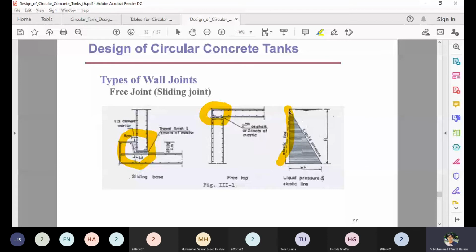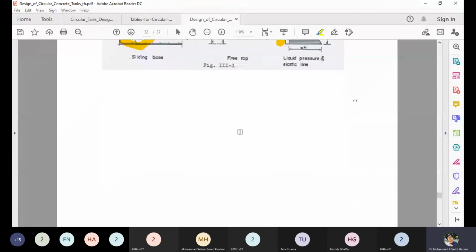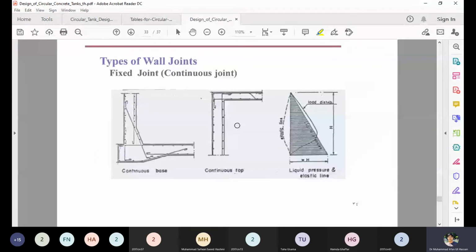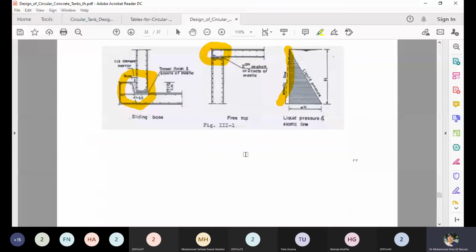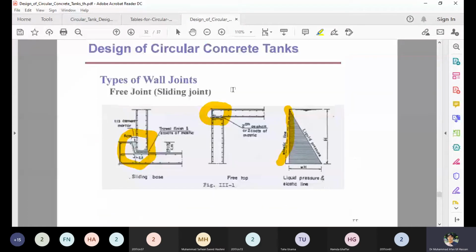This tank will actually not be much under the effect of flexure, but it can slightly move from the bottom. And in this case, the hoop tension is larger. The forces are controlled by the horizontal direction tension. So when you evaluate this kind of tank, there is no movement, but the larger hoop tension is developed in this case. The horizontal direction rings are taking the major role in this case.